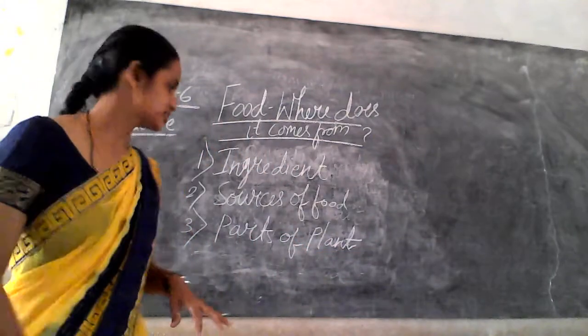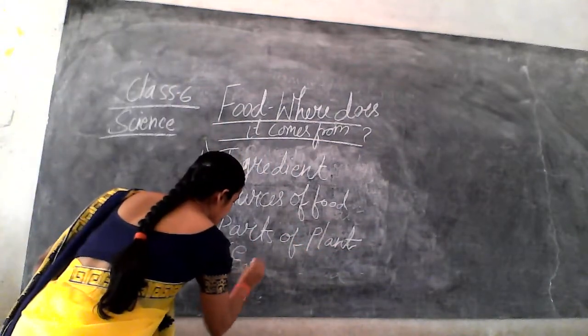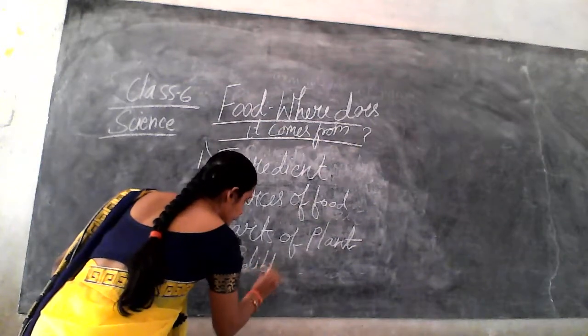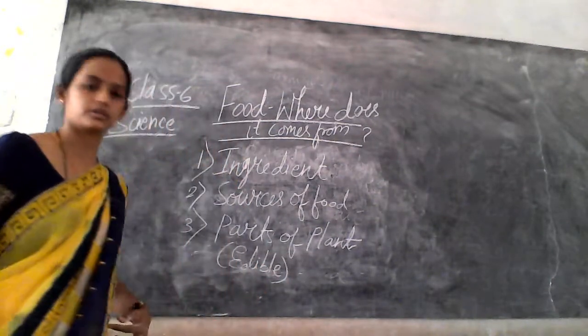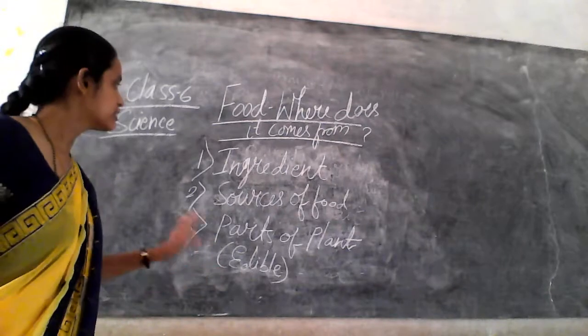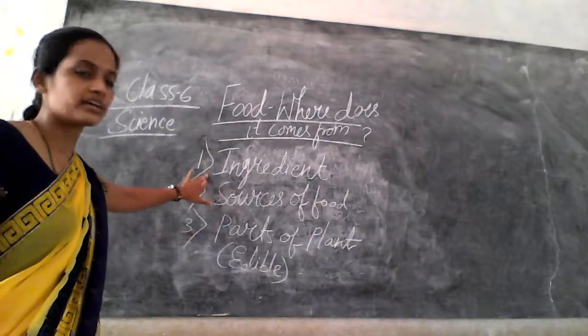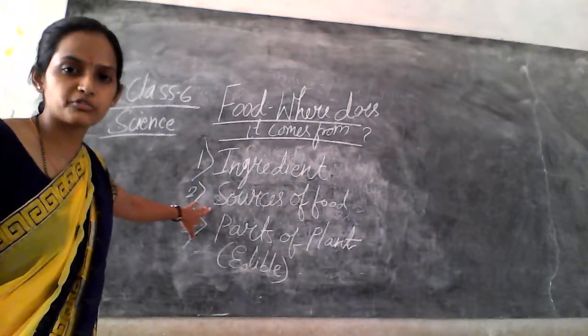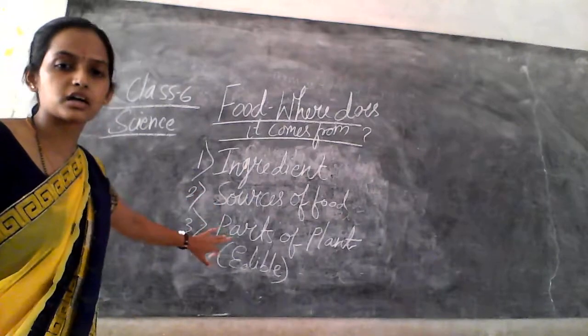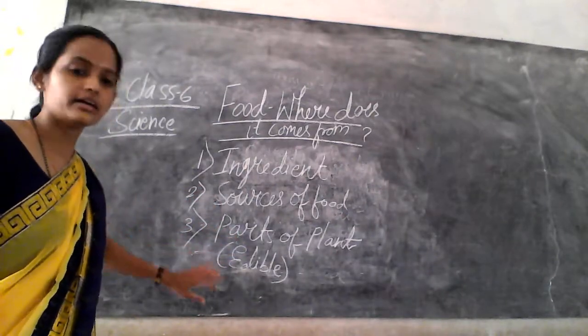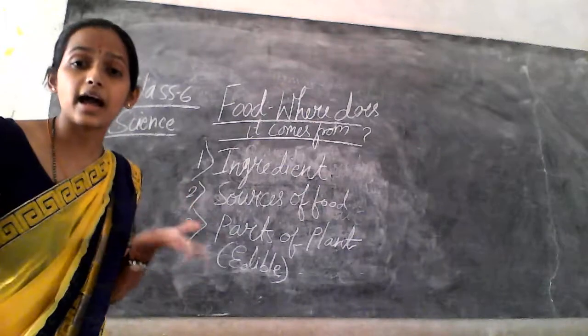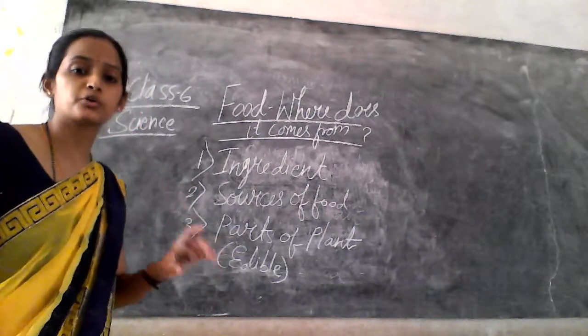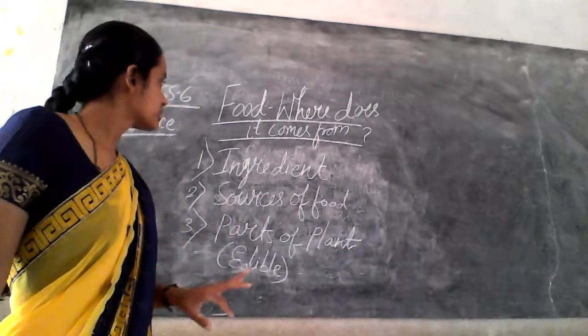So in today's class we have covered these points, right? That is the ingredient, sources of the food and the parts of the plant, and what we mean by edible. Okay. So what do we mean by ingredient?